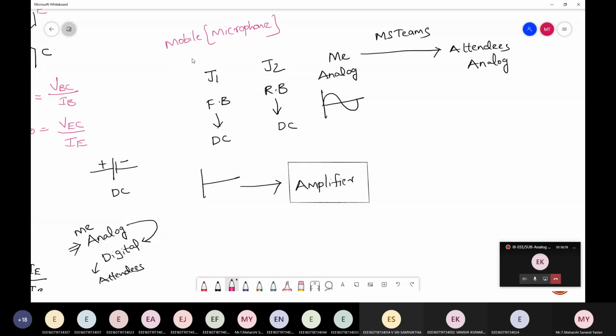What is a microphone? It is simply a transducer which converts one form of energy into another form. Speech signals are analog in nature. In order to transfer them via some medium, they have to be transferred in the form of digital, right or wrong?